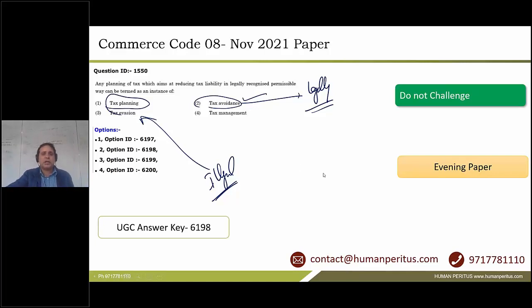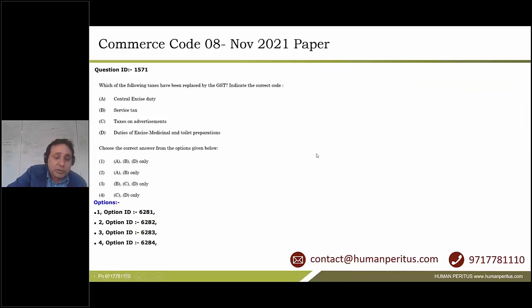So many of you have shared this with us. Next, which of the following taxes have been replaced by GST? You pick up any book or any source, you will find these three: central excise, service tax, duties of excise, and all that. The only confusion people have is about C, taxes on advertisement. Let us see what the answer key is. Answer key is 6281. So as per this key, A, B, D are correct.